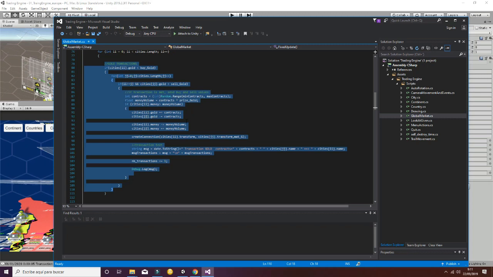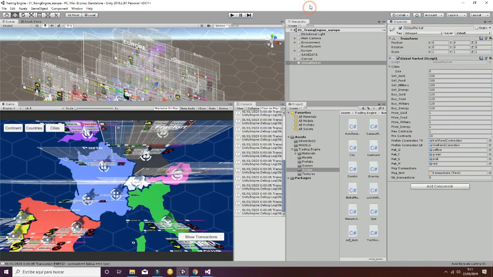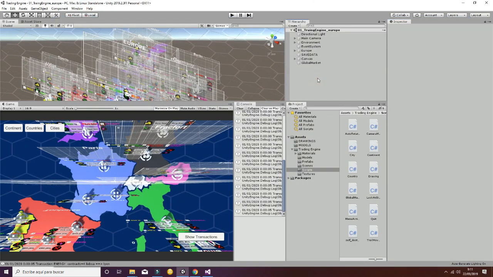And if that occurs, then it generates a contract in integer that is going to be a variable, and it's going to obtain also the money of that interaction, and is going to meet offer and demand. So this is all regarding this